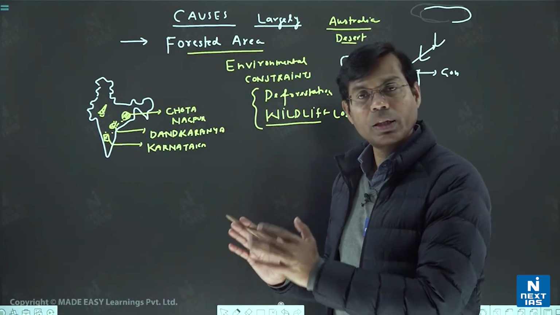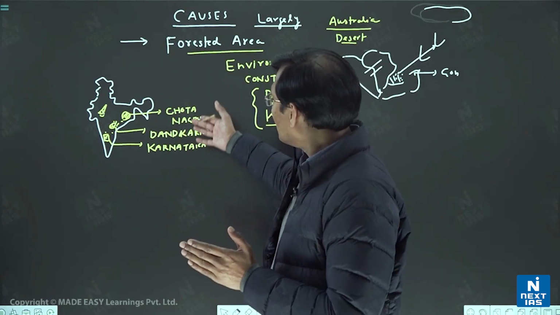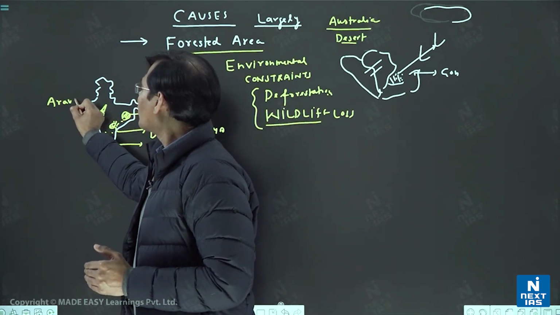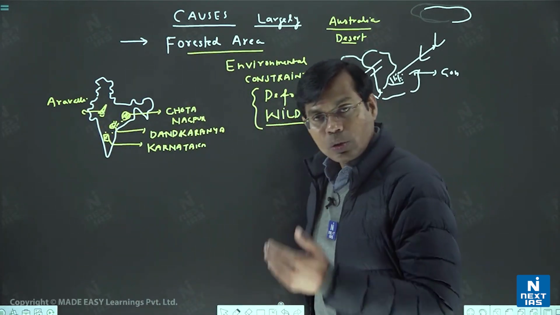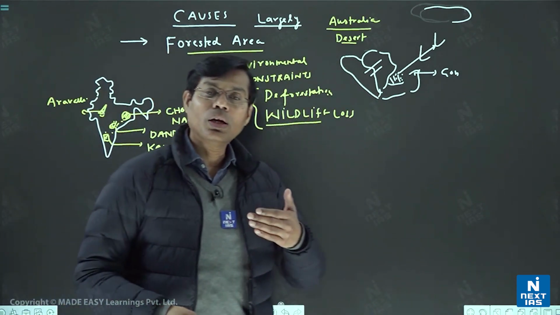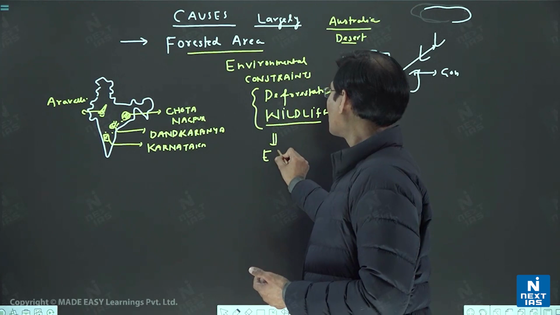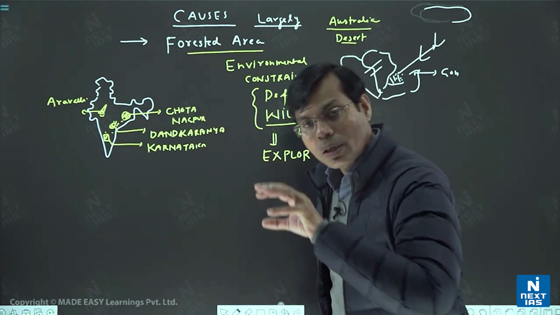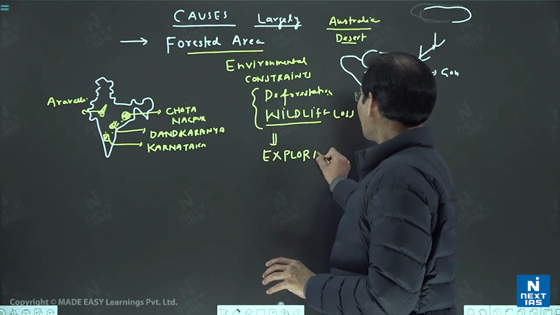So it is quite clear that though we know some areas in India full of mineral resources like Chota Nagpur, Karnataka, Dandakaranya, Aravali belt, these kinds of names, even without a map you can mention these are the areas, forested areas, but due to some environmental issues we are unable to do that, or difficulty is there. So less exploration, or you can say explored area is less. That is a very important thing, that we know that these rocks, like Australia, like South America, are full of mineral resources, but we are unable to do the exploration.